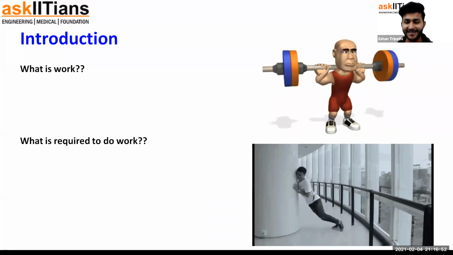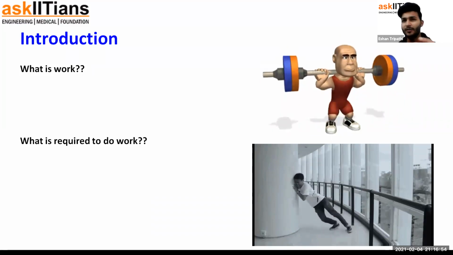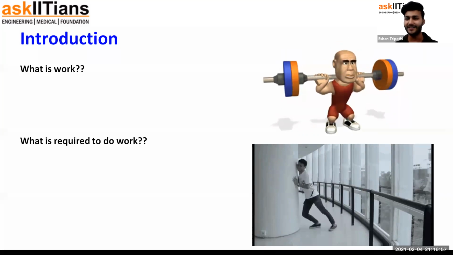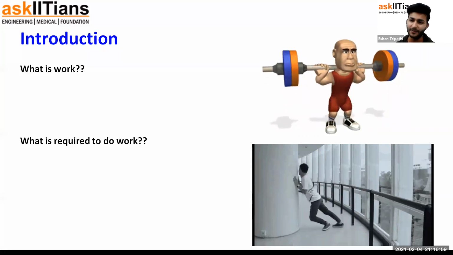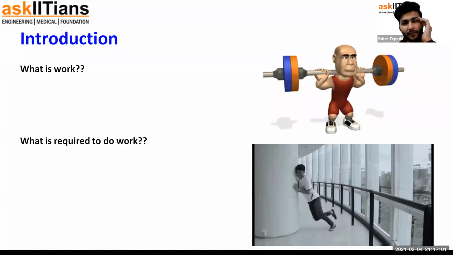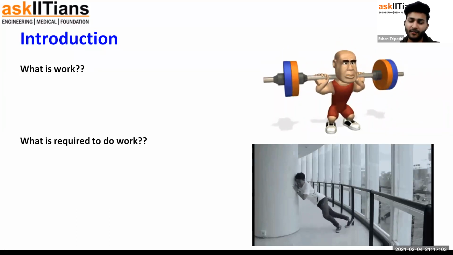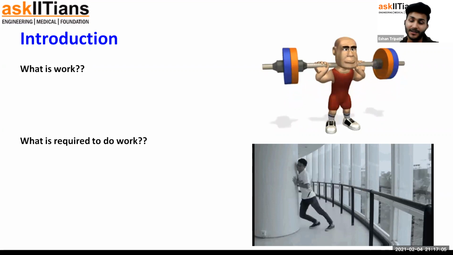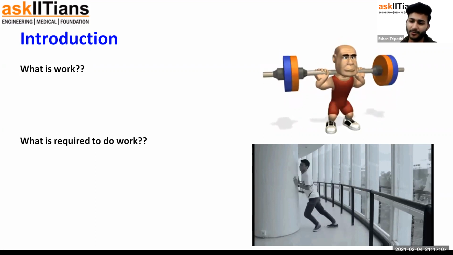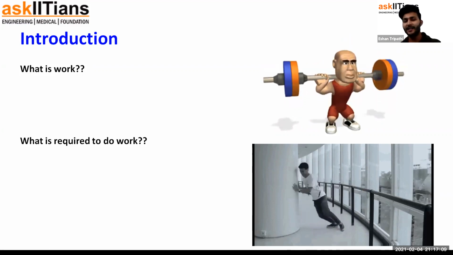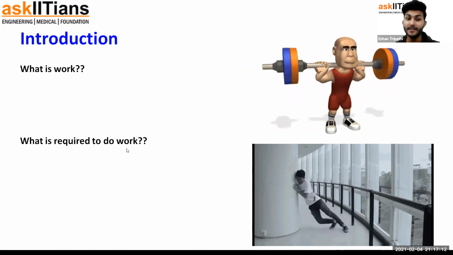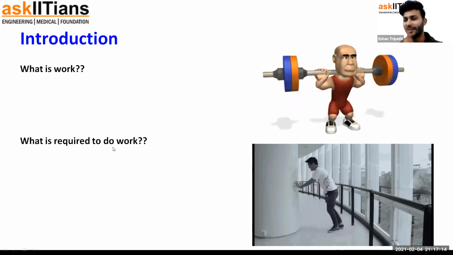In physics, work is defined a bit differently from this. So, if you want to understand the exact meaning of work in physics, I would suggest do not think about the meaning of work in everyday life that you have in your mind. Try not to relate with it right now. Otherwise, it will become very complex. So, don't think about it. First, let's see what is work and what is required to do work.